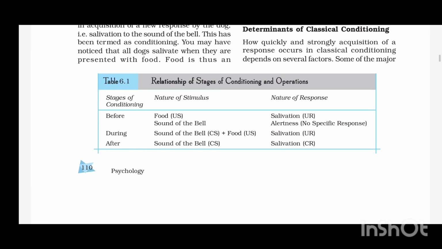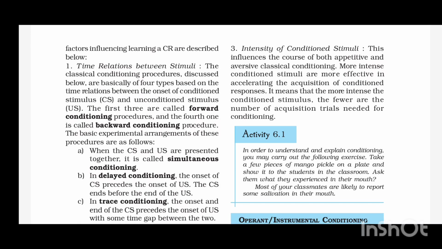Here we discuss some natural phenomena about conditioning. Before conditioning, firstly we present food, which is called the US, the unconditioned stimulus. After the food presentation, the dog responds with salivation, which is an unconditioned response. During conditioning, firstly we use the sound of a bell plus food. Food is the unconditioned stimulus and the sound of the bell is the conditioned stimulus. The result is salivation as the conditioned response. It is a new stimulus.